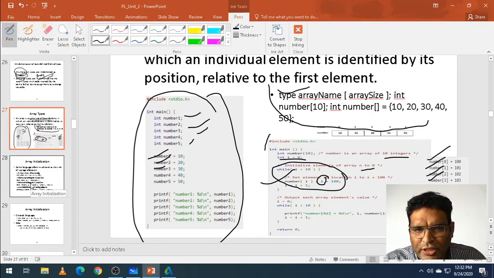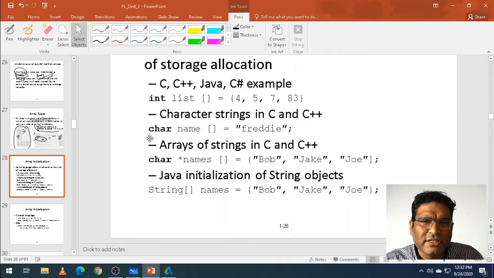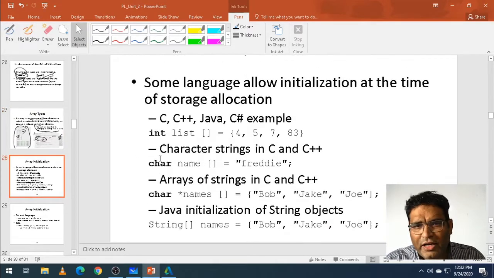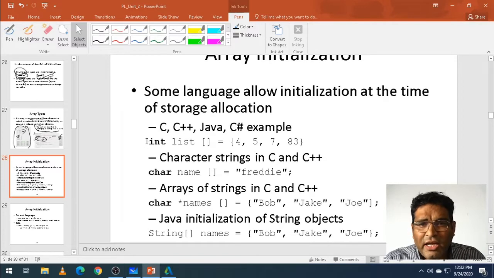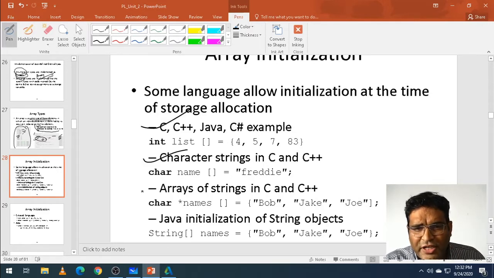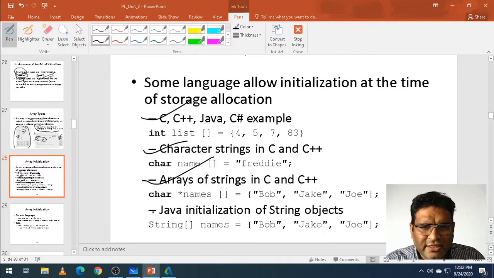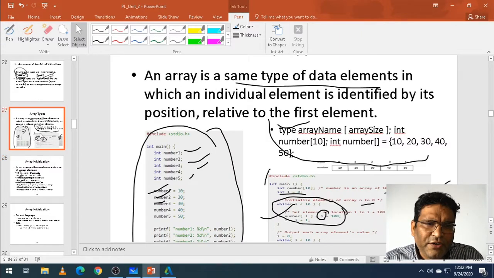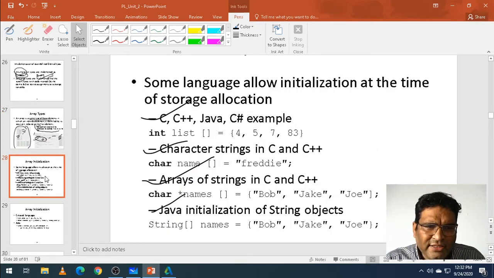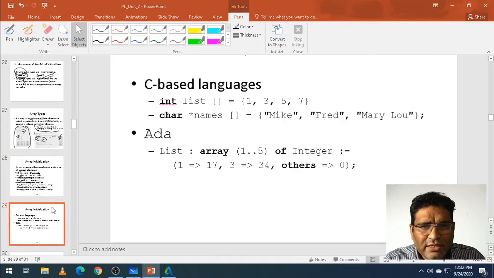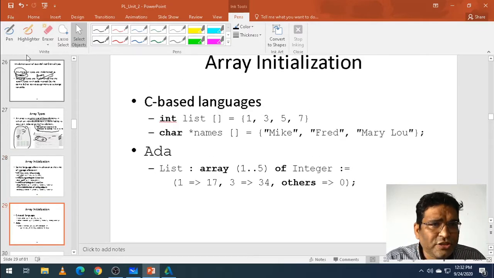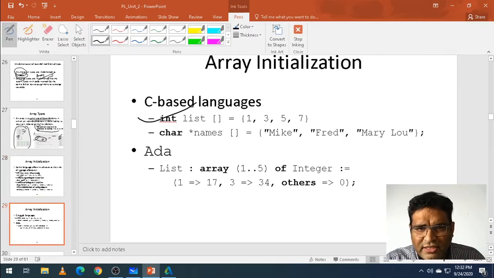Now, how do you initialize? We have already seen how it is initialized in different languages. In C, C#, Java, C++, int list with values 4, 5, 6, and a character array, we have defined like this. An array of strings in C++ and Java is initialized like this, correct? So we have taken an example of how an array is defined and initialized in other languages.